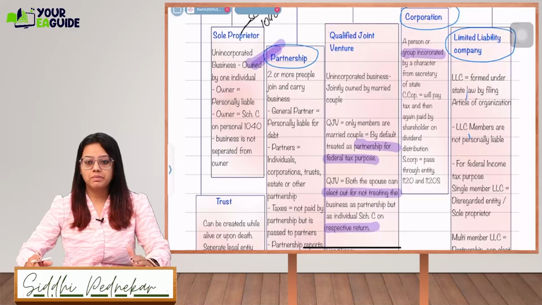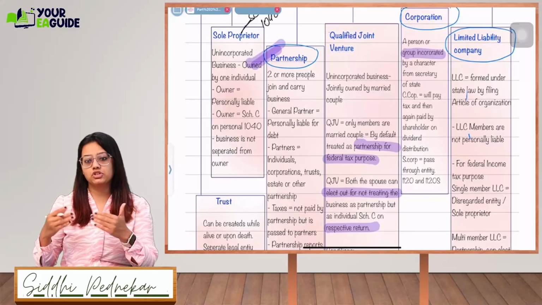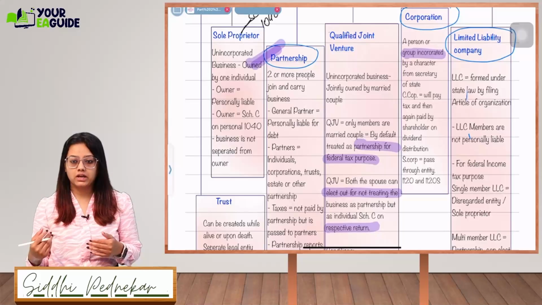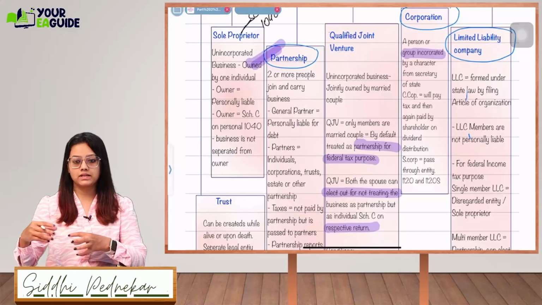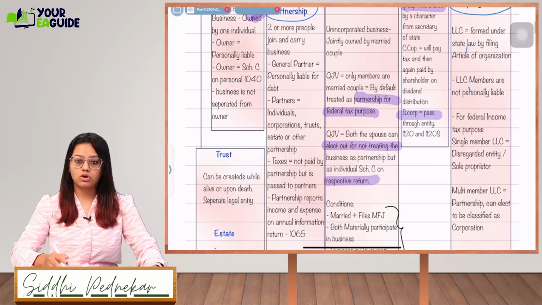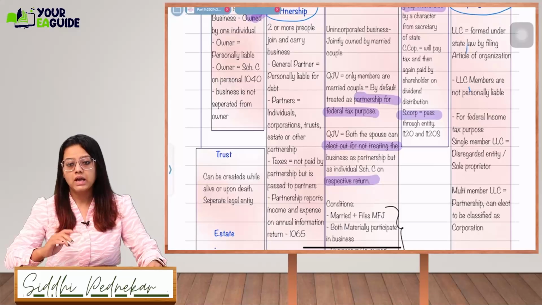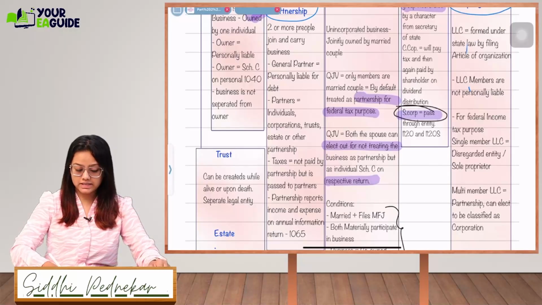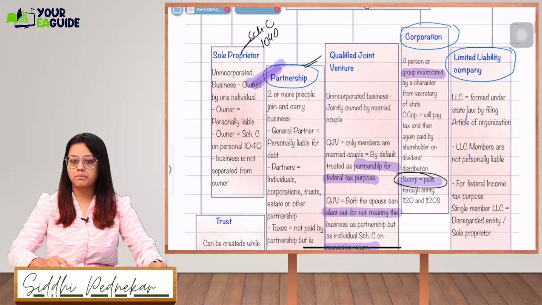So the C corporation will pay the taxes, and then again tax will be paid by the shareholders when they receive the dividend. If they receive income in the form of dividend, they will show it as income in the 1040 form. Okay, S corporation. In case of S corporation, it is a pass through entity, and that is the reason why it will be treated the same way as we did for the partnership.